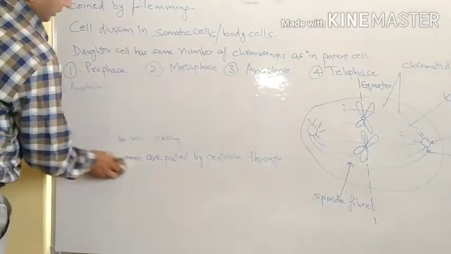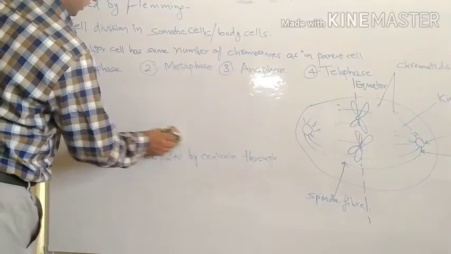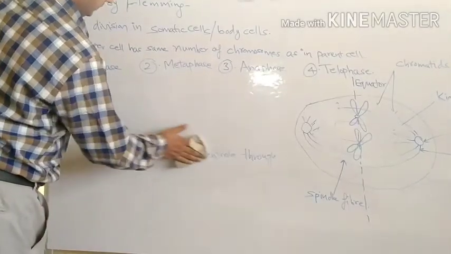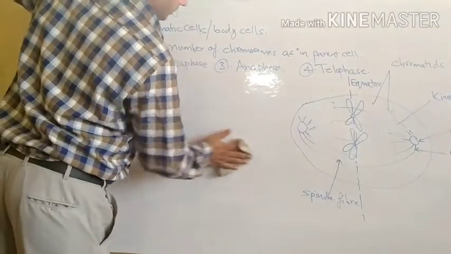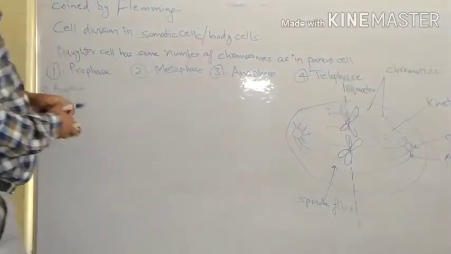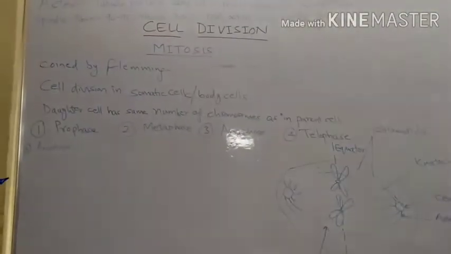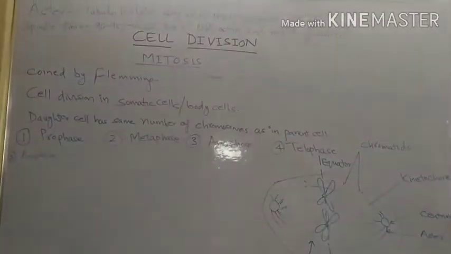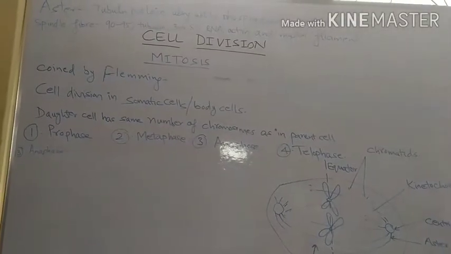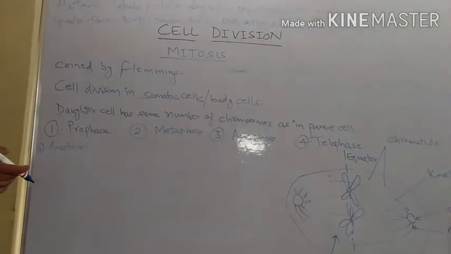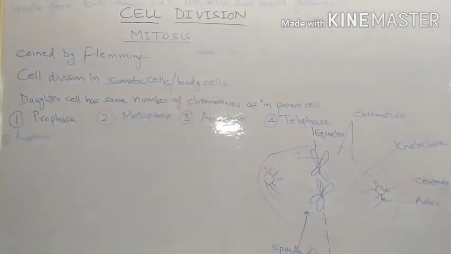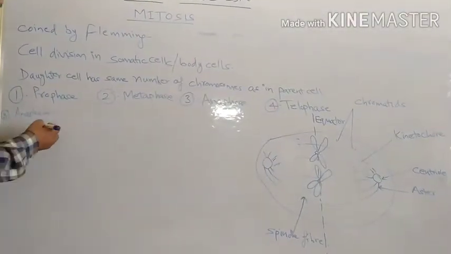In anaphase, chromosomes have reached the poles because of the pulling of the centromere by the centriole, and sister chromatids are pulled. So in anaphase, chromosomes move and reach the poles.